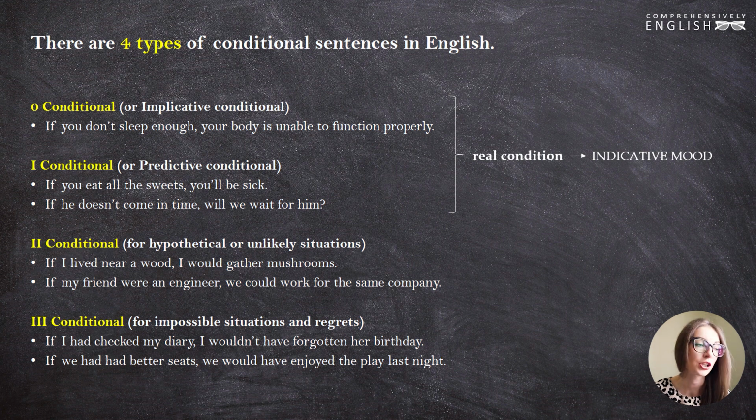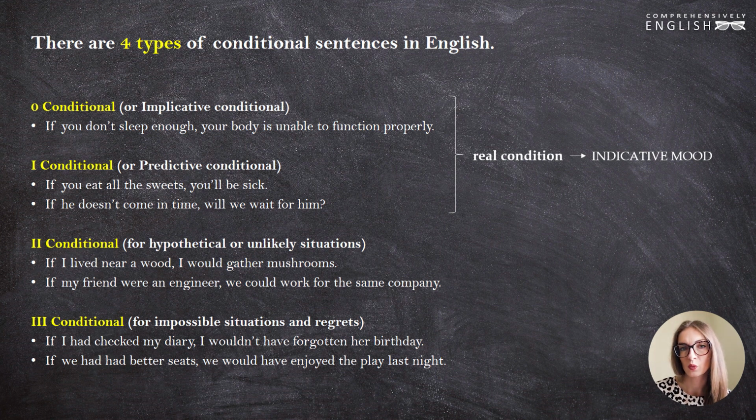The third conditional speaks about impossible situations. If I had checked my diary, I wouldn't have forgotten her birthday. If we had had better seats, we would have enjoyed the play last night. So here we speak about situations in the past, conditions that could be real in the past, but they were not real.